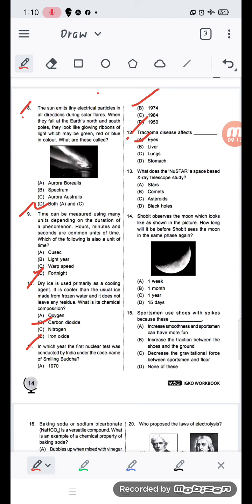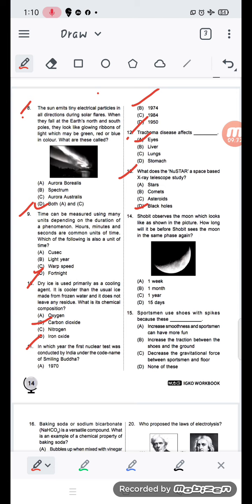Okay, then question number 13. What does the NuSTAR, a space-based X-ray telescope, study? A, stars, B, comets, C, asteroids, D, black holes. So it is black holes.